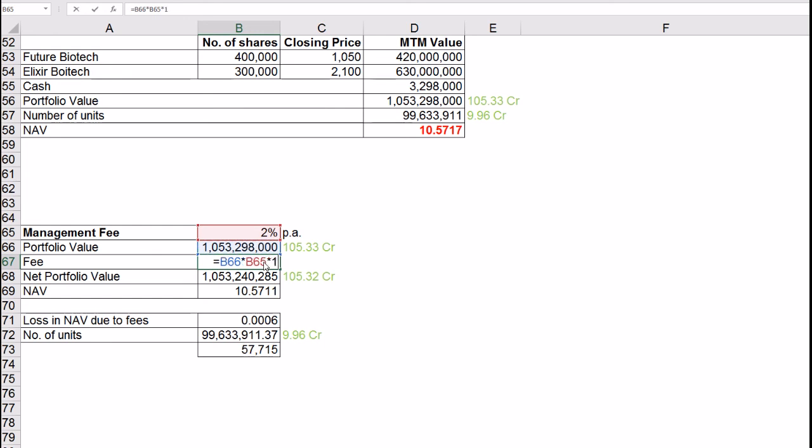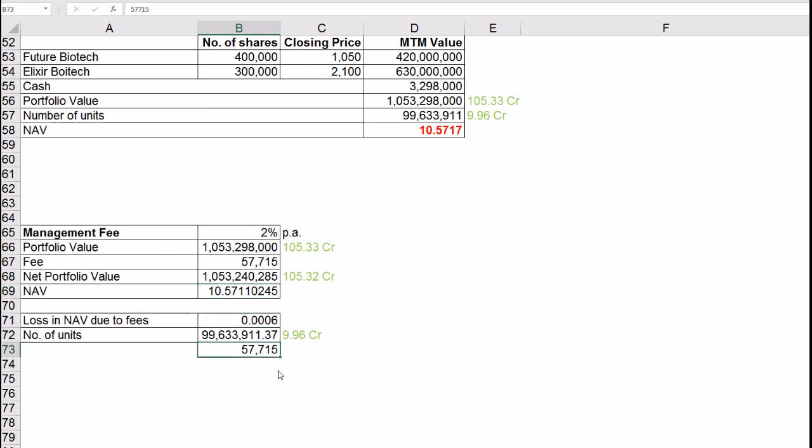If you were to factor this in, say in the last day's calculation, then it would work out to about 57,700. The net portfolio value will fall by this fee amount and hence the new NAV will be 10.5711. This is a fall of 0.0006 per unit. If you multiply this with the outstanding units, then it should be equal to the fee amount, and that is what we see here.